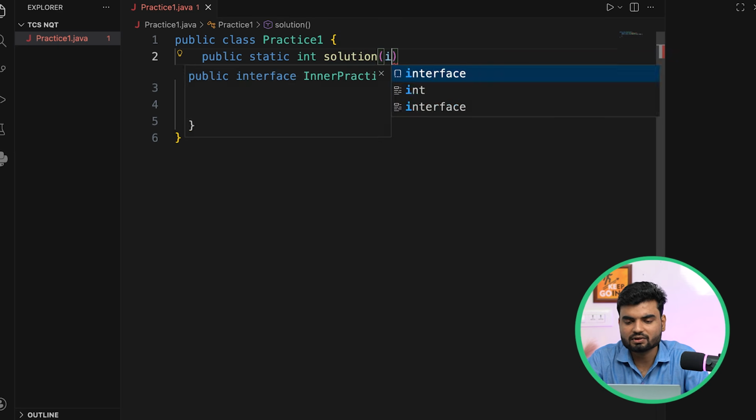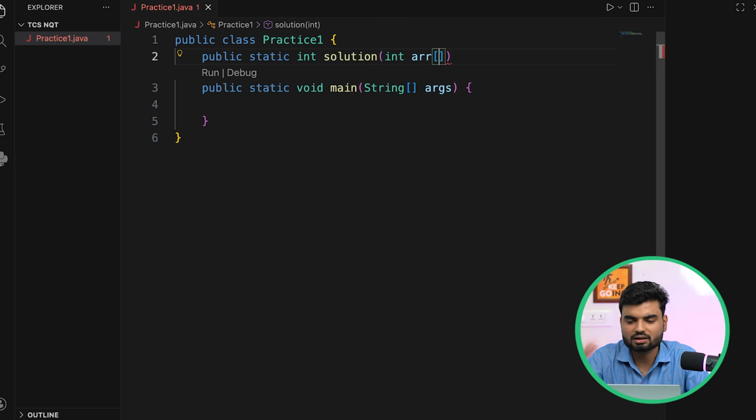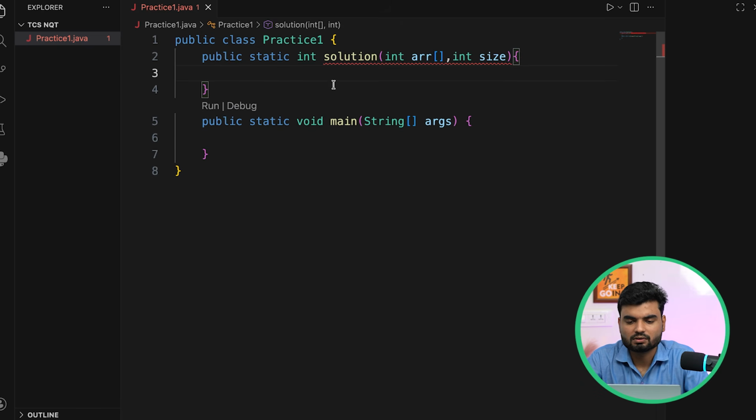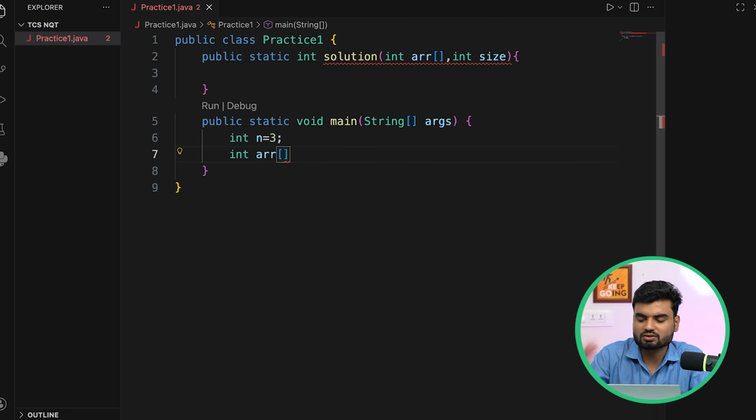Okay, which receives an array, an integer array, and the size. I'm assuming these two things will come, right? So here we go. You need to return a number, that's why it's given an error. So anyhow, we'll handle that part. So let's assume that n is equal to 3 at first, which we had, correct? And we had an array arr, so we'll test also. And what was that? It was 4 comma 4 comma 4.